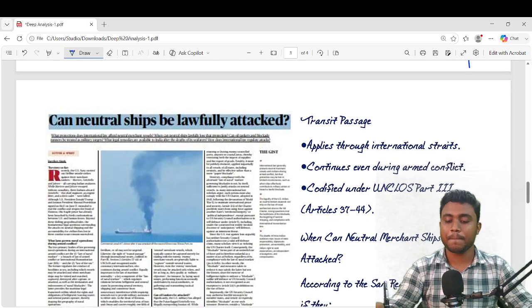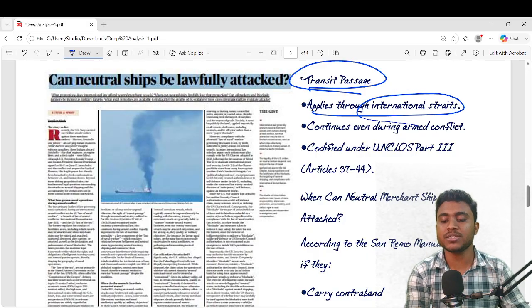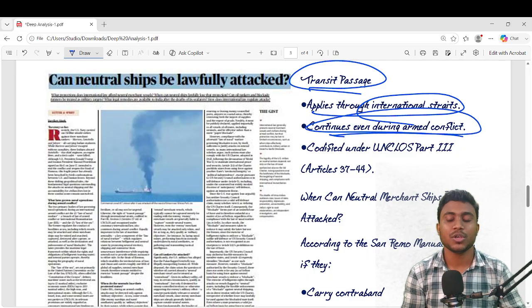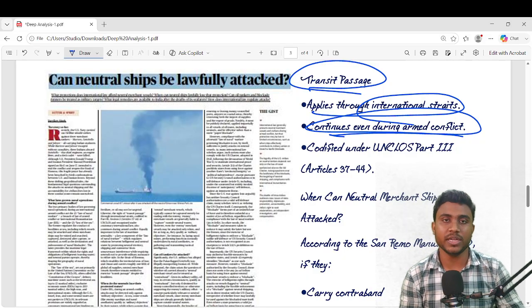Then next, transit passage. What is transit passage? Applied through international straits, Malacca Straits. Okay, that is transit passage. Continuous event during armed conflict. So Hormuz Straits, we are talking about Hormuz Straits. Under UN Charter, UNCLOS, they say that during conflict, it must be open. Okay.